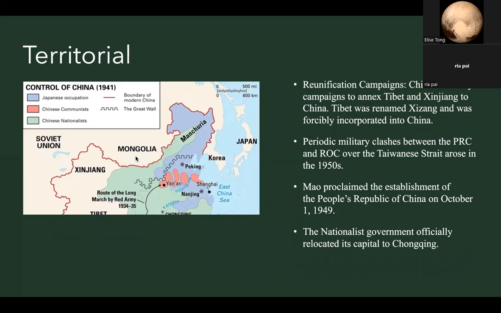In addition, Mao proclaimed the establishment of the People's Republic of China in 1949, and within days, the Soviet Union and the Communist bloc recognized it as the legitimate government of China. In 1949, the nationalist government also officially informed foreign diplomats that it was relocating its capital to Chongqing.